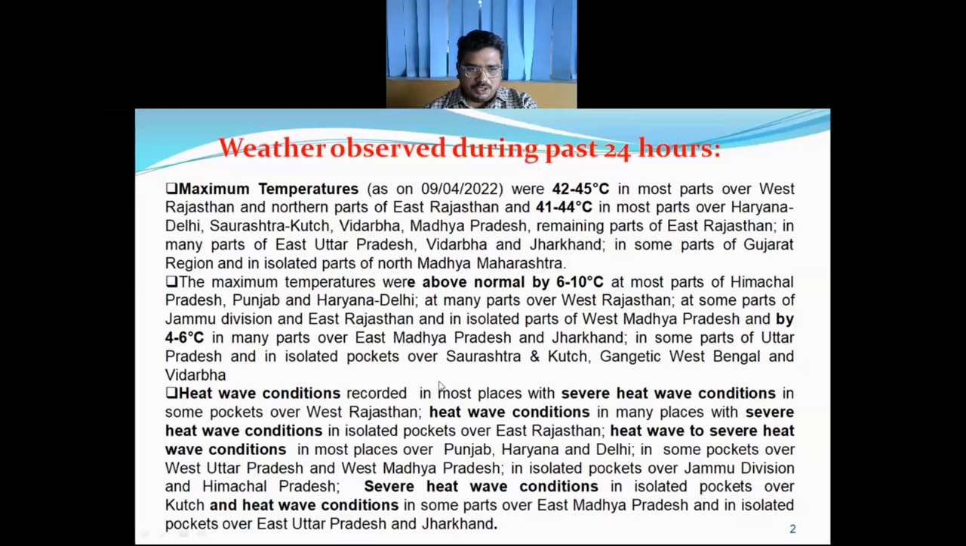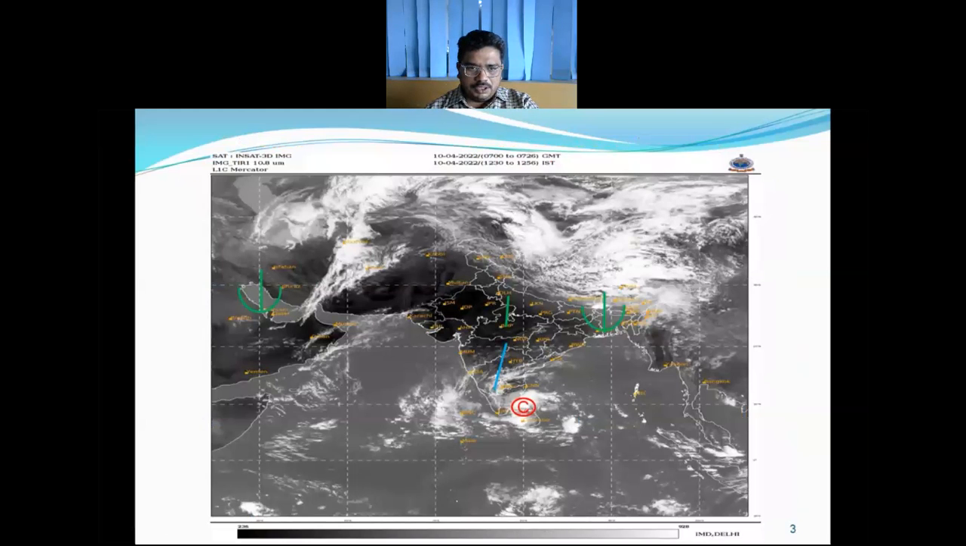Accordingly, yesterday heat wave conditions were recorded in most places with severe heat wave conditions in some pockets over West Rajasthan, heat wave conditions in many places with severe heat wave conditions in pockets over East Rajasthan, and heat wave to severe heat wave conditions in most places over Punjab, Haryana and Delhi, in some pockets over West Uttar Pradesh, West Madhya Pradesh, in isolated pockets over Jammu Division and Himachal Pradesh, and severe heat wave conditions in isolated pockets over Kutch, and heat wave conditions in some parts of East Madhya Pradesh and isolated pockets over East Uttar Pradesh and Jharkhand.